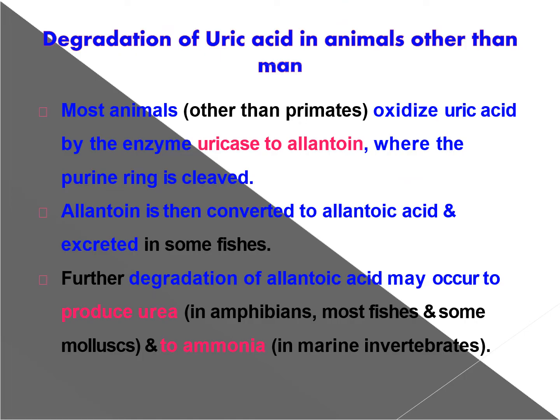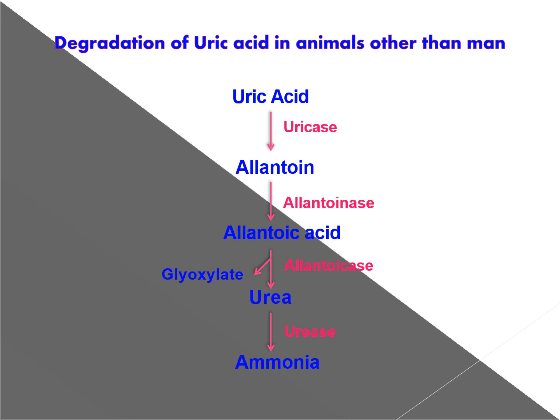Degradation of uric acid in animals other than man. Most animals oxidize uric acid by the enzyme uricase to allantoin, where the purine ring is cleaved. Allantoin is then converted to allantoic acid in some fishes. Degradation of allantoic acid may occur to produce urea in amphibians and ammonia in marine invertebrates. So you see, uric acid is acted upon by uricase in animals, then allantoinase, allantoic acid, and converted to urea and ammonia.